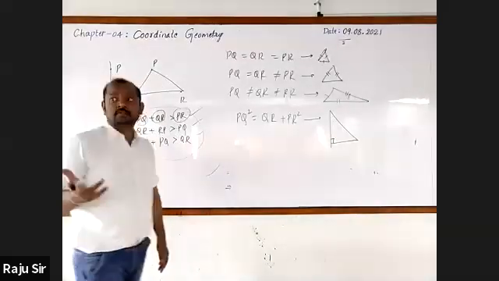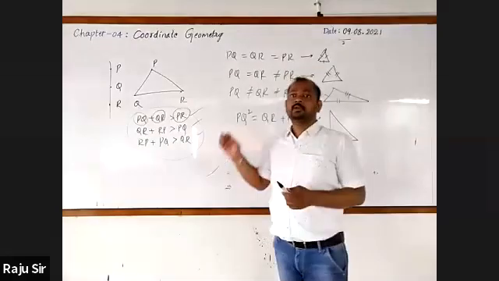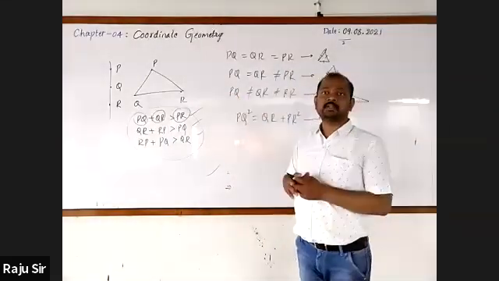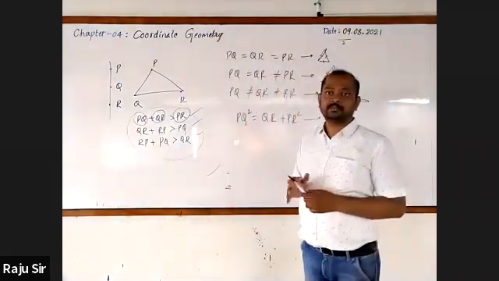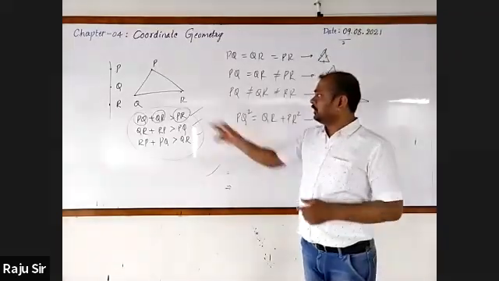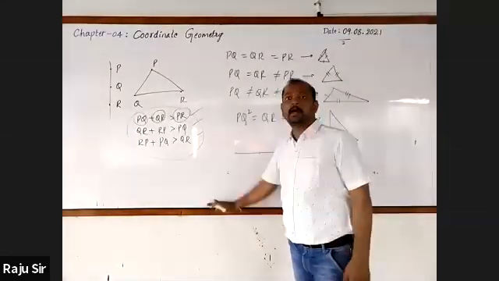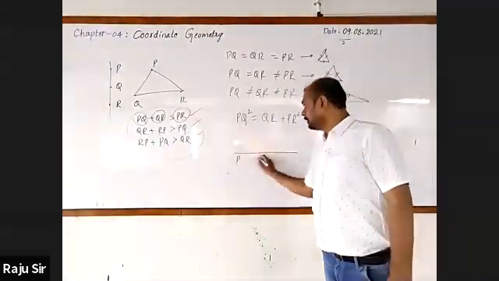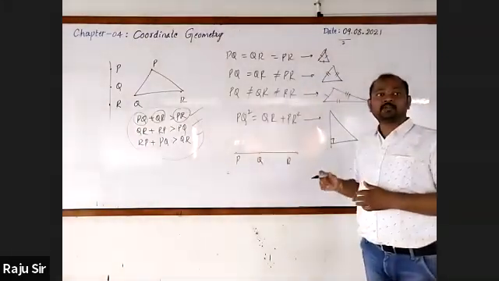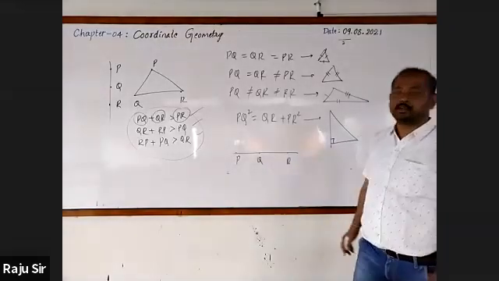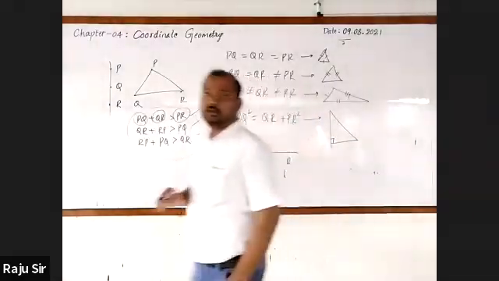So, if in your exam they give you 3 points, they may ask you to check whether these 3 points are the vertices of a triangle. Then if yes, find its type. And you said that if the points lie on the same line, then the points are collinear. By drawing the figure, you can say that the points are collinear. Without drawing the figure, how do you judge whether the points are collinear? You know that P, Q as well as R, their coordinates are known. How do you judge?